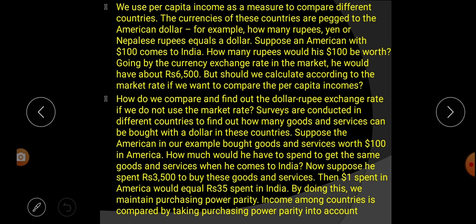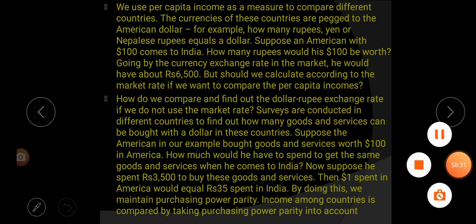But should we calculate according to the market rate if we want to compare per capita incomes?